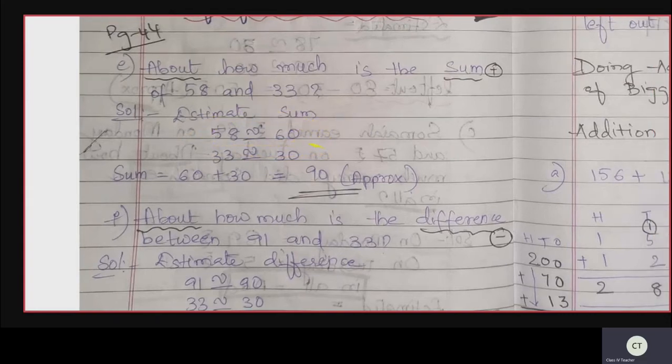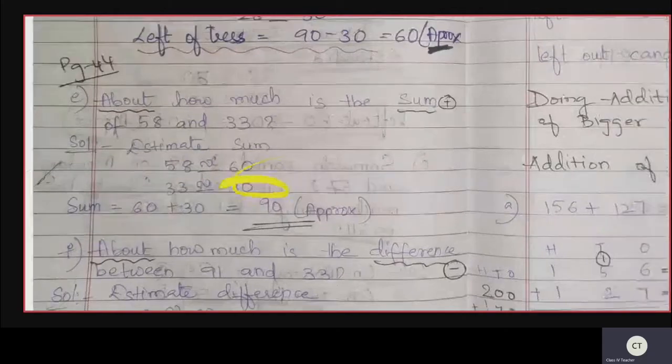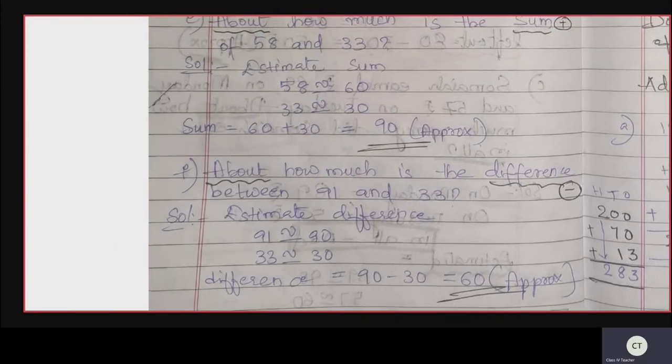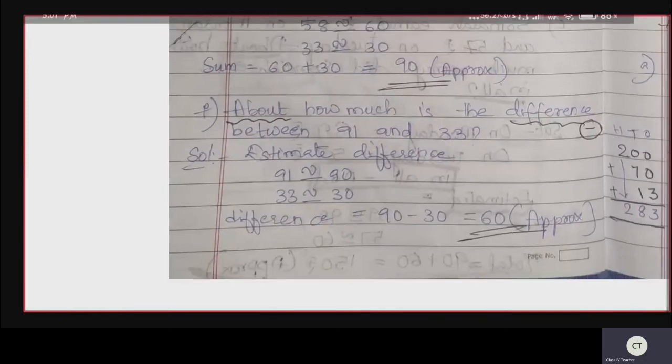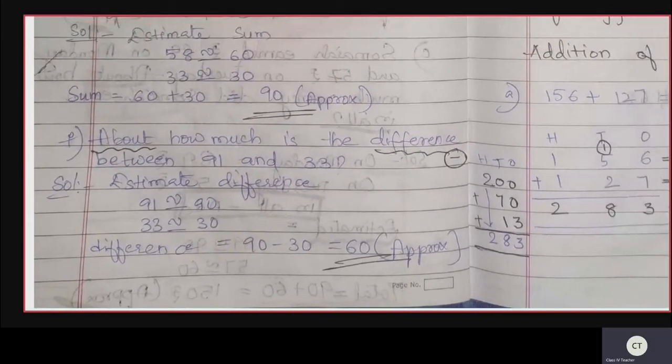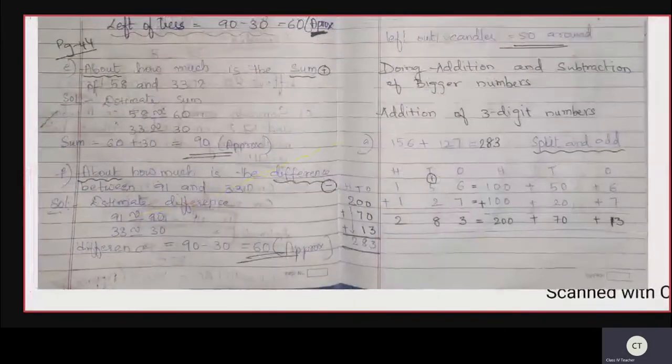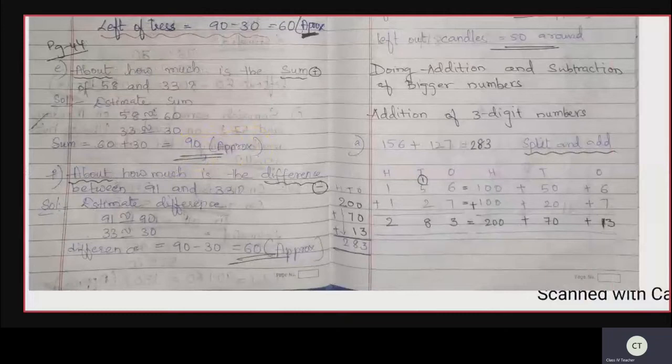Now the next one is 33. 33 lies between 30 and 40. So 33, the ones place is 3. 3 is less than 5, so round down to the smaller side. The smaller side is 30. Got it? Now the sum is equal to 60 plus 30. So 60 plus 30 is how much? 90. So approximately we have 90 here.